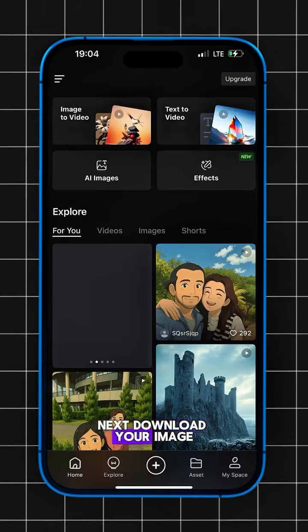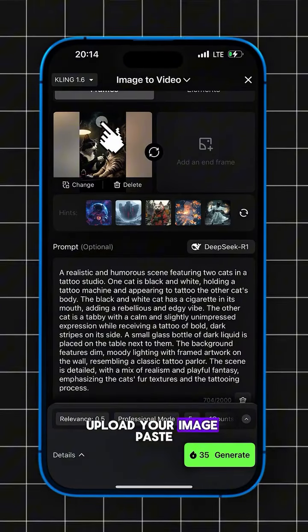Next, download your image and go to image to video. Upload your image. Paste in the same prompt.